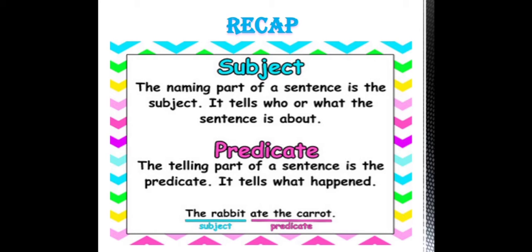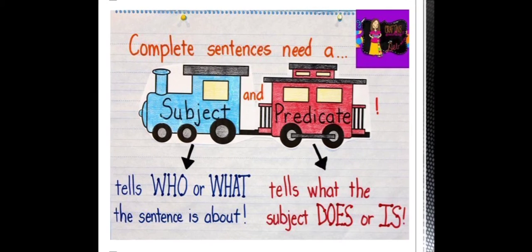Let us look at an example. The rabbit ate the carrot. So here the person who is doing the action is the rabbit. So the rabbit is the subject. And what action has been done? Ate the carrot. So ate the carrot is your predicate. So a complete sentence needs a subject and a predicate. A subject tells who or what the sentence is about, and a predicate tells what the subject does or is.